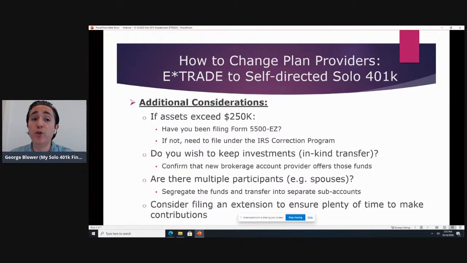So once you've restated the plan, you do need to move everything over. By conversions, I'm assuming you're meaning pre-tax to Roth or after-tax to Roth. So the answer is yes, you can do multiple conversions. We handle that conversion process. So we guide you through it each time, provide you forms so each conversion can be documented. And then if you're doing multiple conversions over 1 year period, all of those conversions would be aggregated on one single 1099-R to report that conversion, whether it's an after-tax to Roth conversion or a pre-tax to Roth conversion.